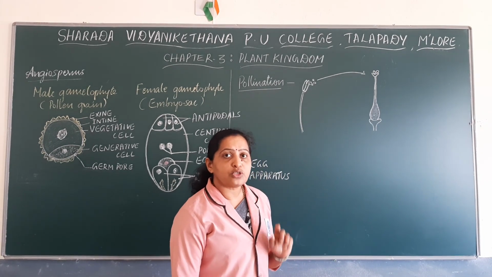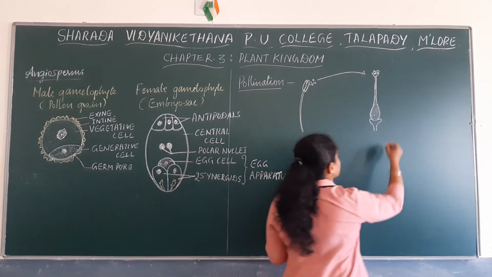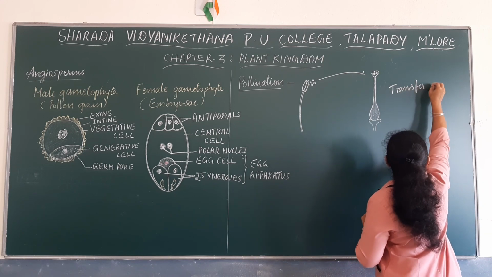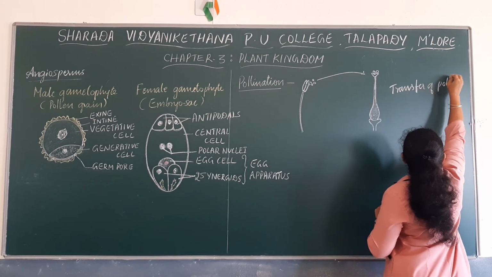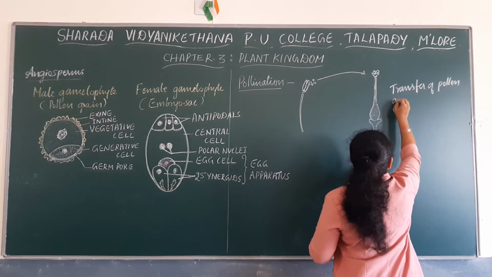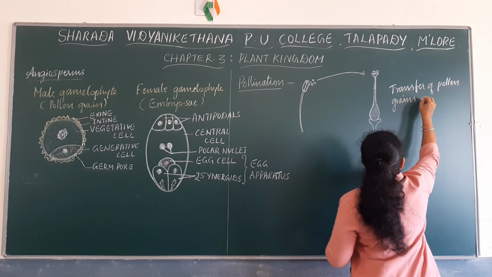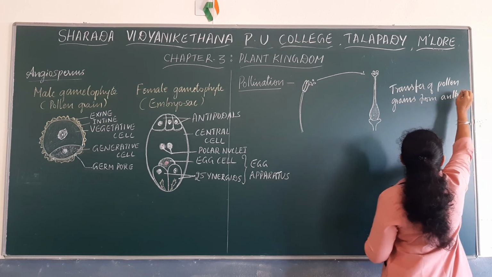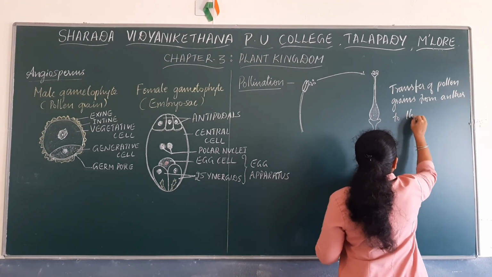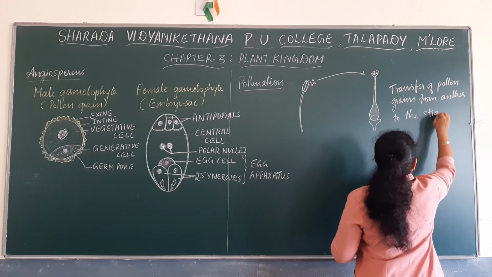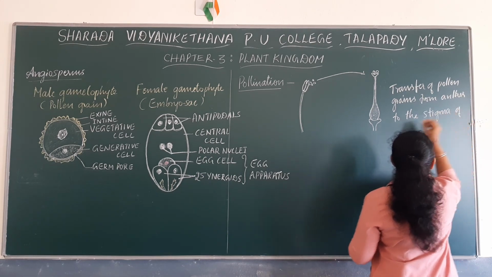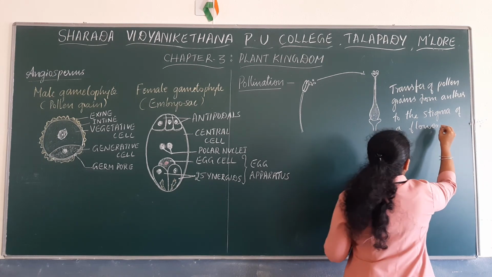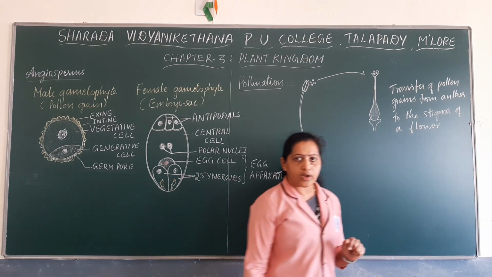So note it down: the transfer of pollen grains from the anther to the stigma of a flower is called pollination.